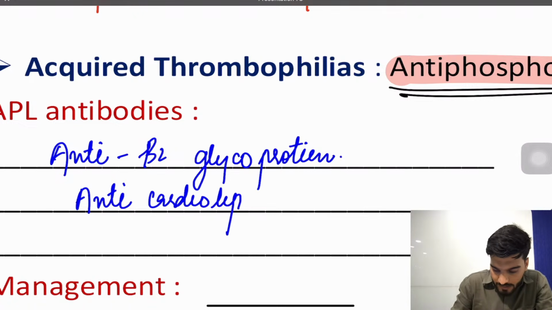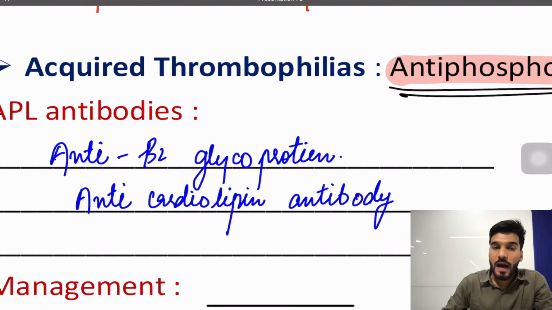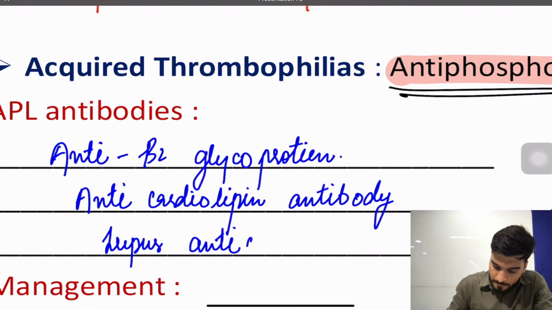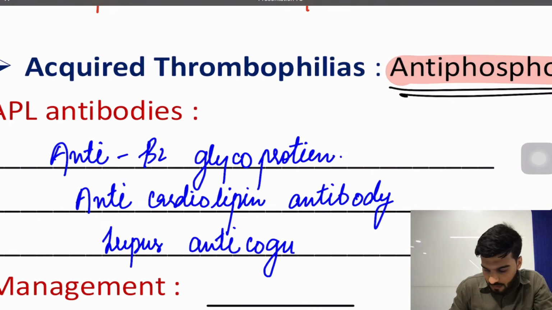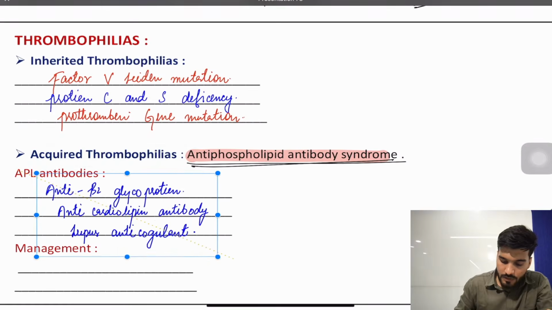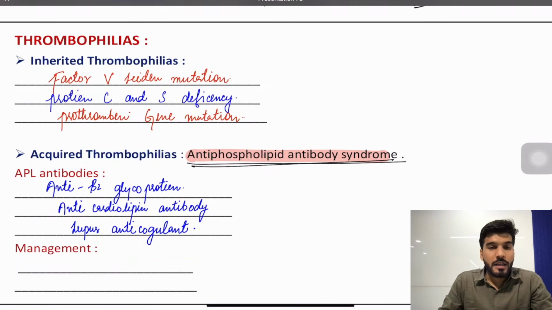And the third one, we have lupus anticoagulant. So what are the three antibodies? We have anti-beta-2 glycoprotein, we have anti-cardiolipin antibody, and we have lupus anticoagulant.